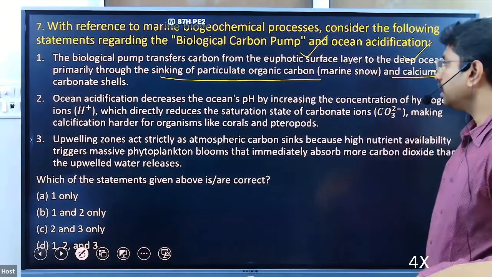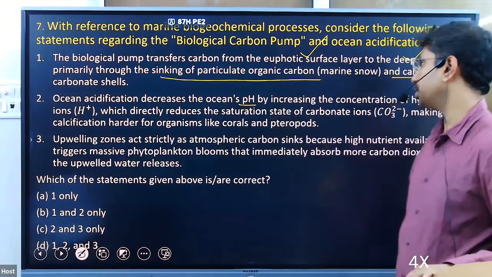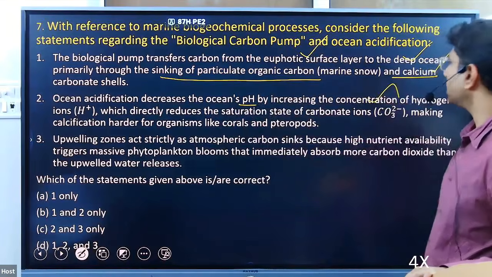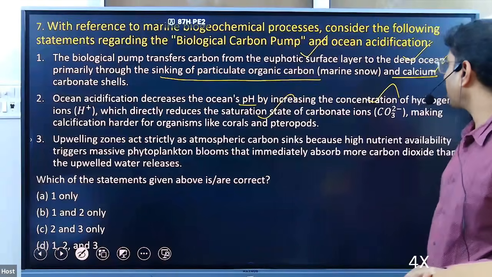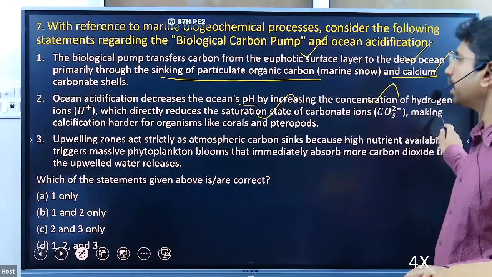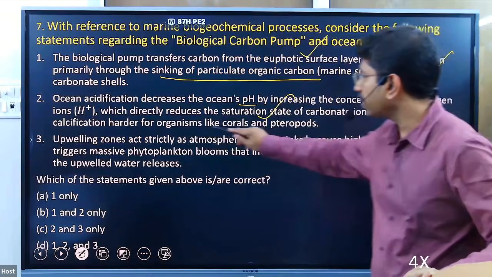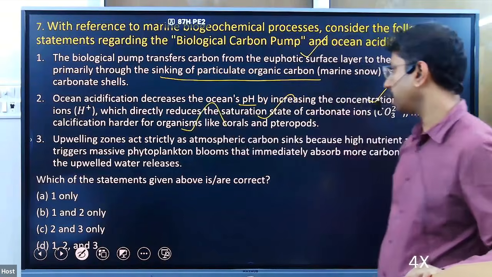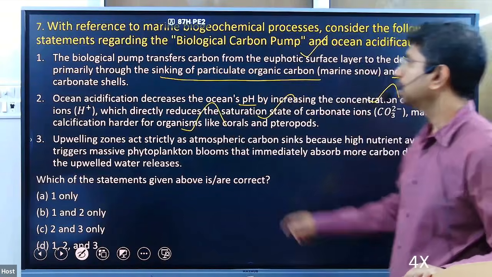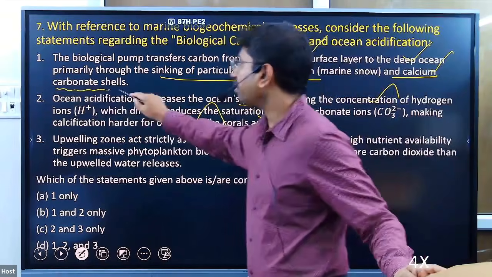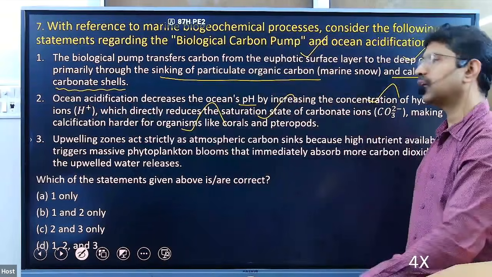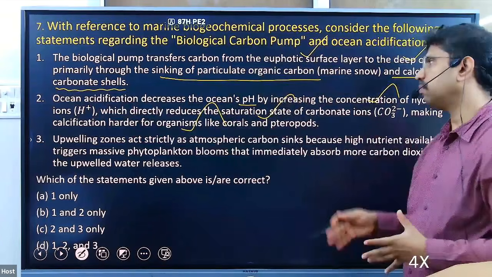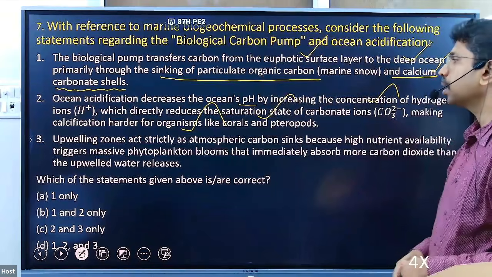Ocean acidification decreases the ocean's pH by increasing the concentration of hydrogen ions, which reduces the saturation state of carbonate ions, making calcification hard for organisms like coral and pteropods. So this will be affected. Carbon getting stored in the bottom of the ocean as carbonate shell will get affected. So the statement is right.